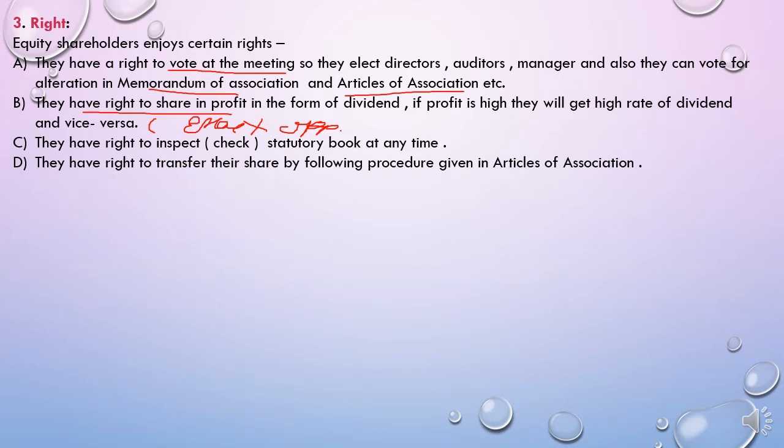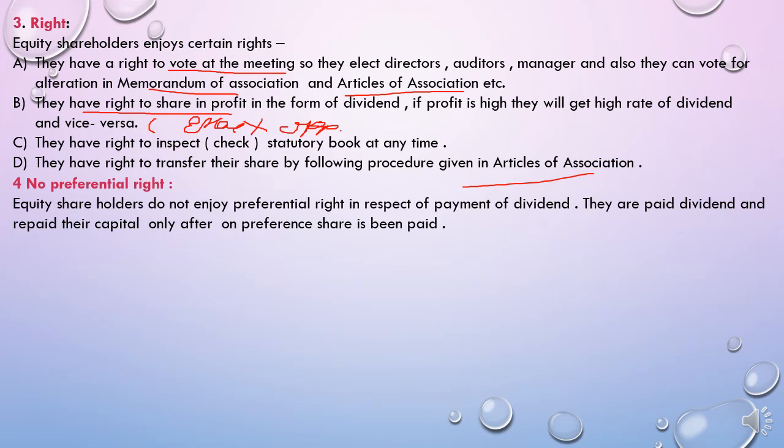Next right is they have a right to inspect. They can check the statutory legal books at any time by giving notice to the company. They have a right to transfer their shares by following the procedure given in the rule book of the company, that is the articles of association. Next is no preferential right, no first right. No preferential means first. So they do not have the first right.